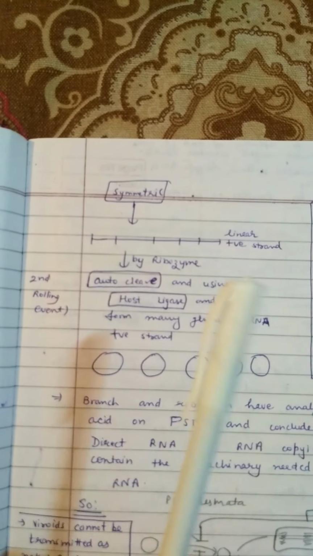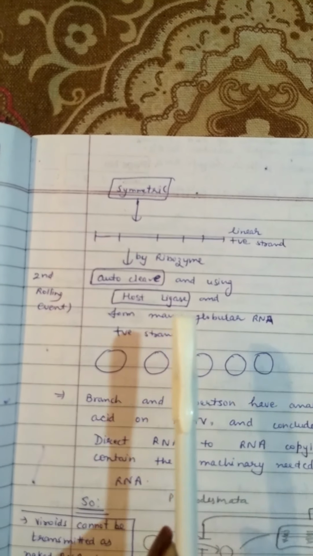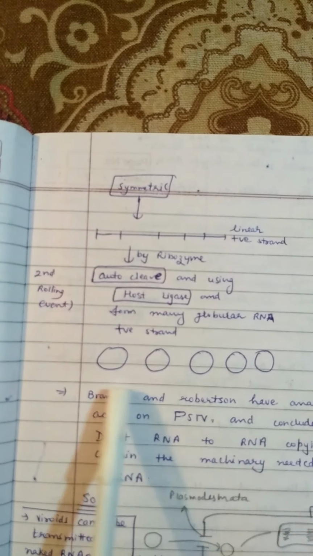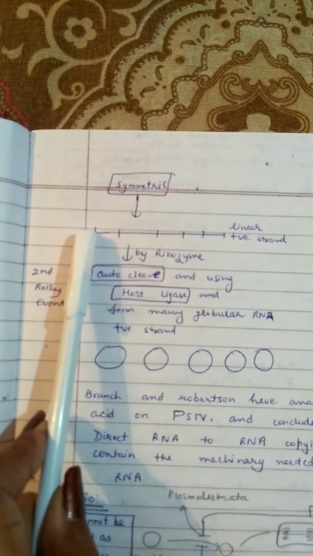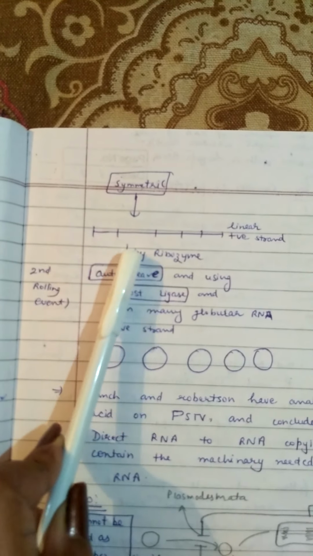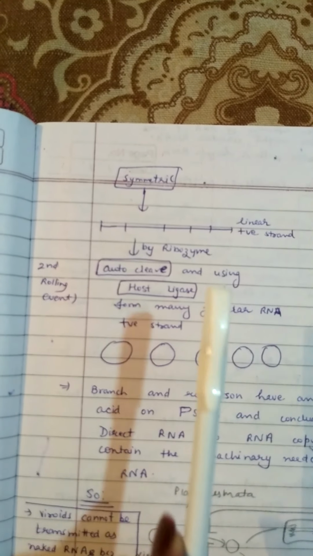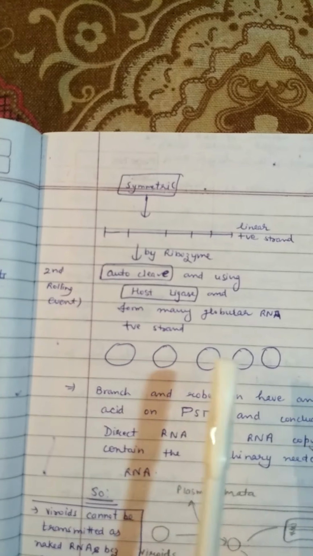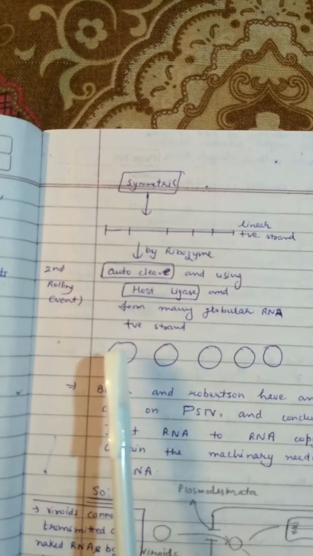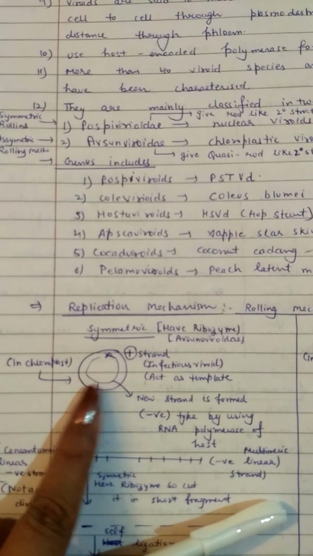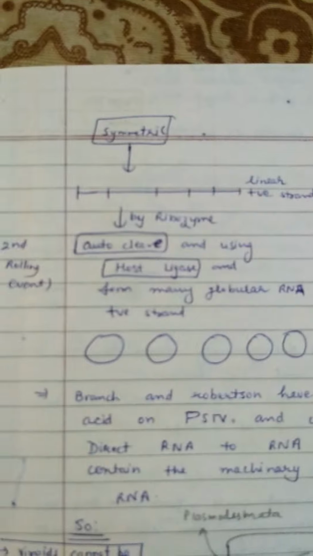They have the ribozyme, that's why they cleave into short fragments again, and these short fragments again, using host ligase, get converted into circular form, because the ends of these short fragments are joined by host ligase activity, and now they form positive strands. There are many positive copies of viroids. So starting with one copy, in the end we get multiple copies.